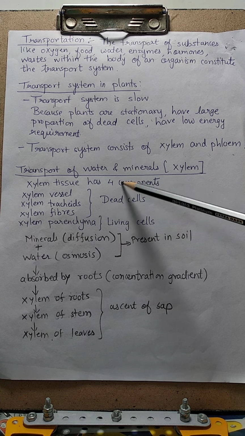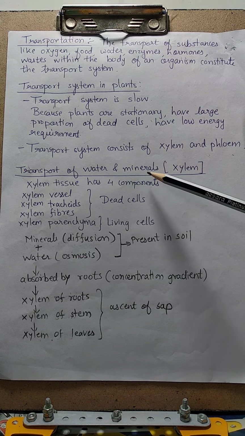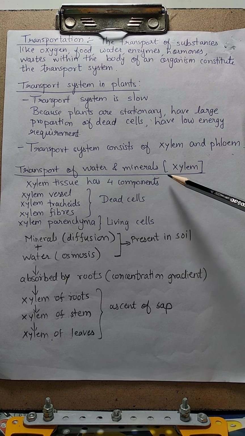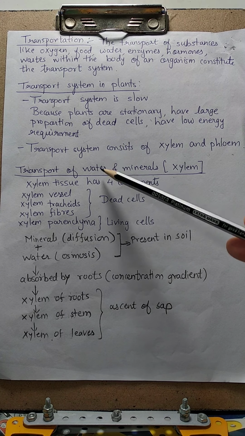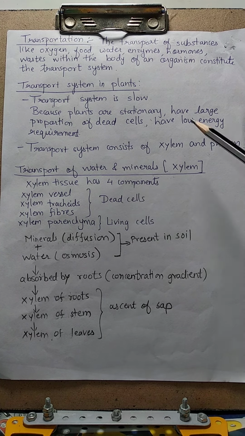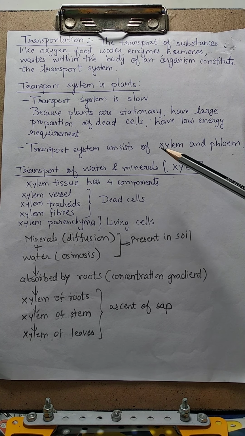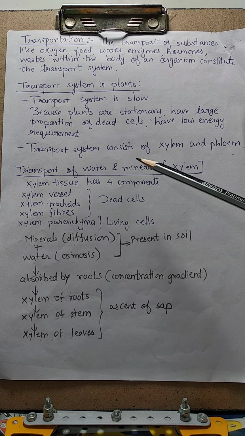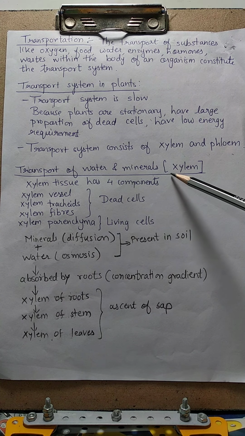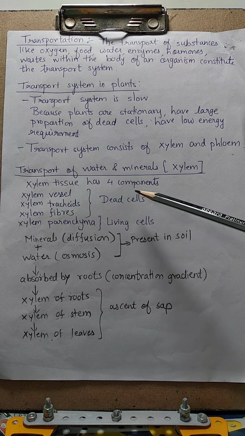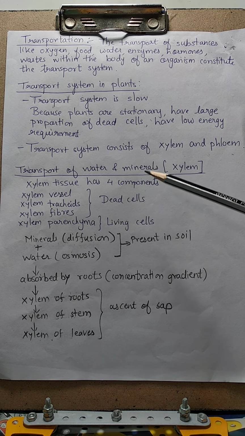Now, transport of water and minerals. Who is doing this? This xylem tissue is doing it. What is it doing? It is transporting water and minerals from roots to the leaves, where this water is utilized in the process of photosynthesis to make food, right? Now this xylem tissue has four components. What are the four components of xylem tissue? This you have already studied.